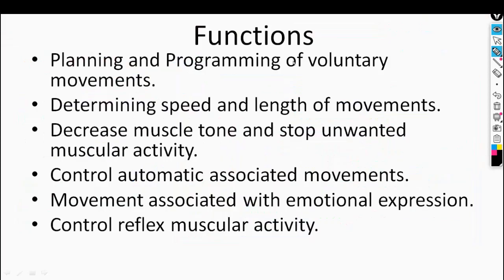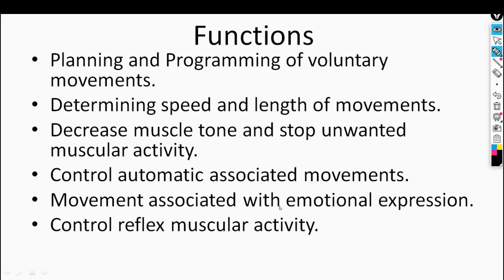What is the function of the basal ganglia? The basal ganglia has the following functions. First, as I explained during the connections, it is responsible for planning and programming of voluntary movement and determining the speed and the length of the movement, as well as decreasing the muscle tone and stopping unwanted muscular activity. Simultaneously, it controls the automatic associated movement.